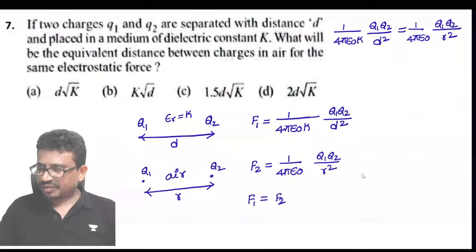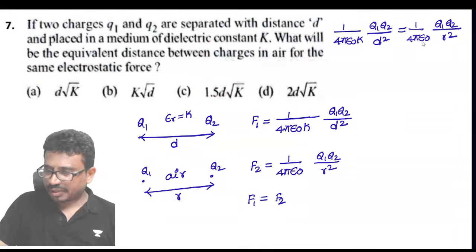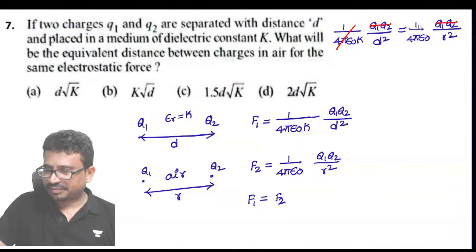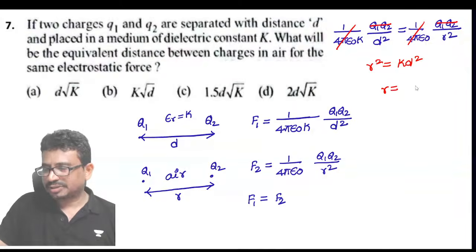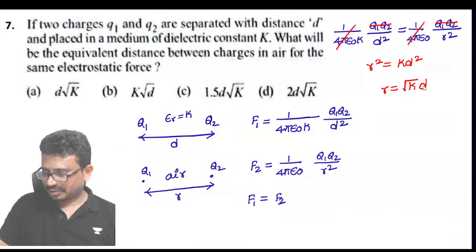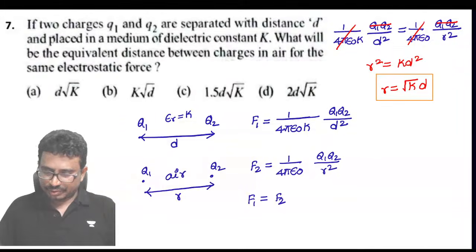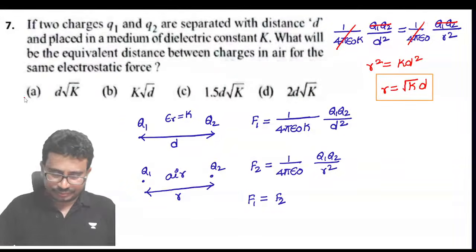Now simplify and get it. 1 by 4 pi epsilon naught will get cancelled, Q1, Q2 also. So then r square is equal to K into d square. So r is equal to root K into d. So this is the distance, root K into d.